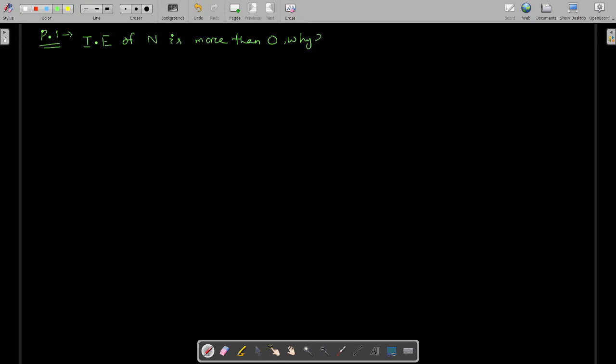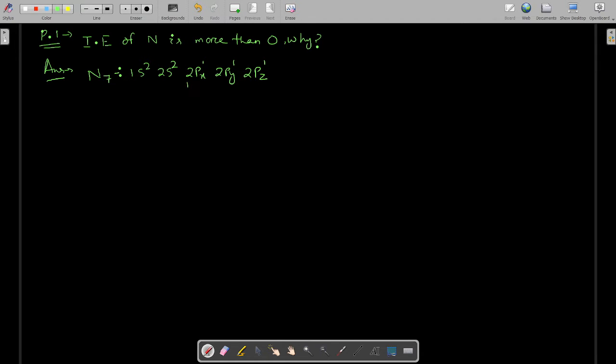Okay, why? Now the answer is, if you see the electronic configuration of nitrogen, 7, it is 1s2, 2s2, 2p3. That 2p3 we can write as 2px1, 2py1 and 2pz1.